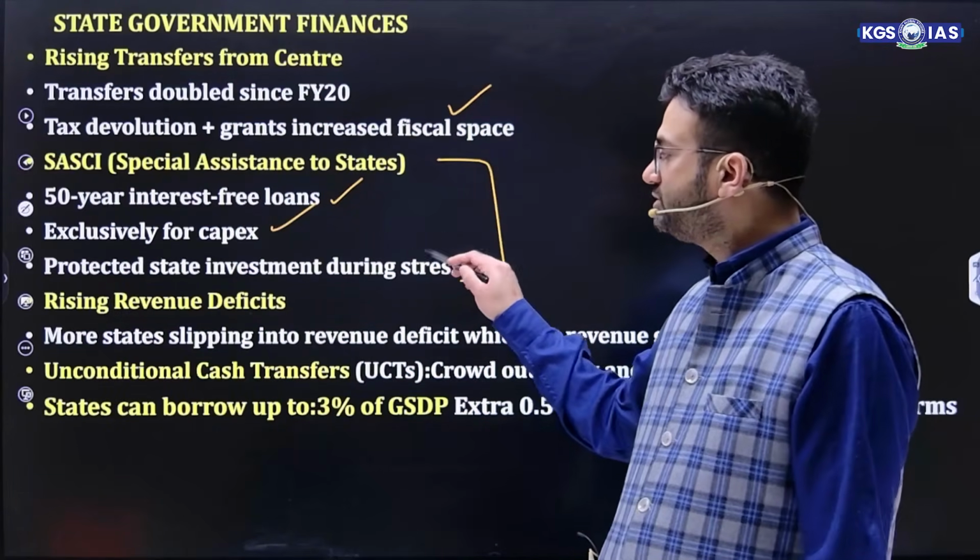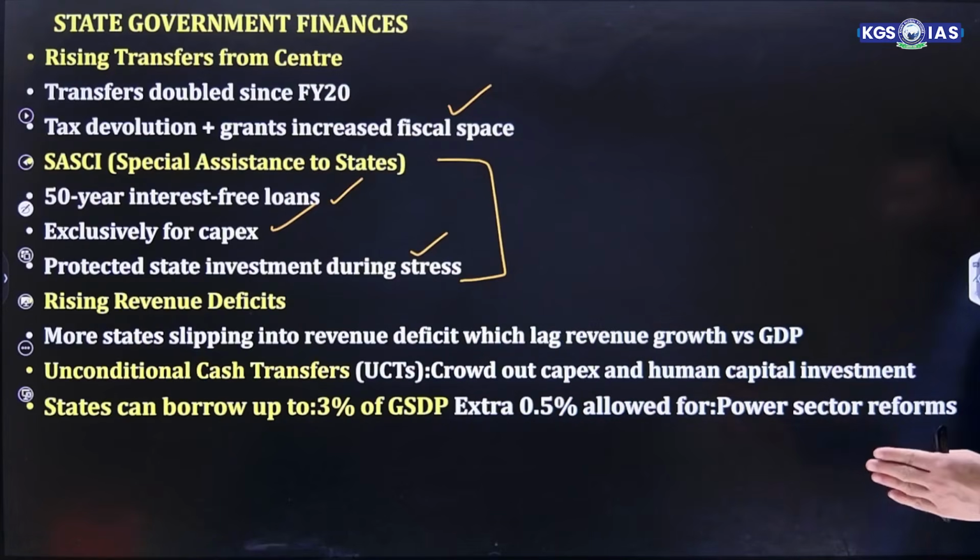It protects state investment during stress times, especially like the COVID scenario. Now states are having more revenue deficit, and why is this revenue deficit more? Because there is unconditional cash transfer.